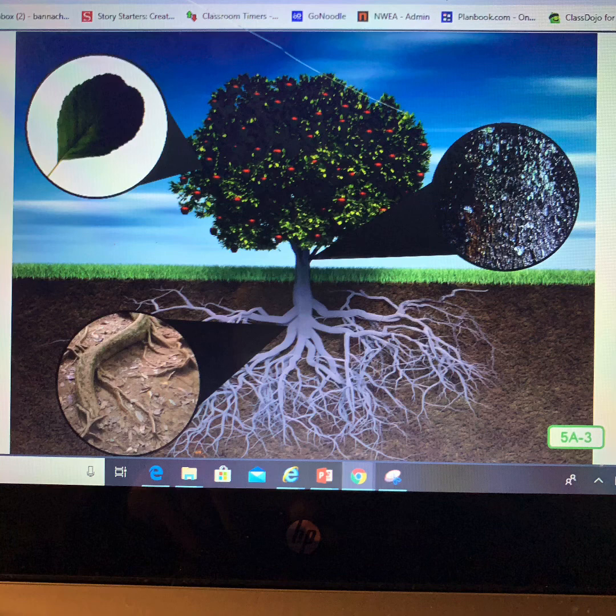Actually, let me go ahead and show you some pictures to review for you so that you can remember what it's like to be a tree. So here's a picture that I showed you before when I was telling you about the life cycle of a tree. Now, if we look at this picture, it shows us the parts of the tree. So what do you notice? Okay, we've got leaves, we've got bark, we've got roots, right?